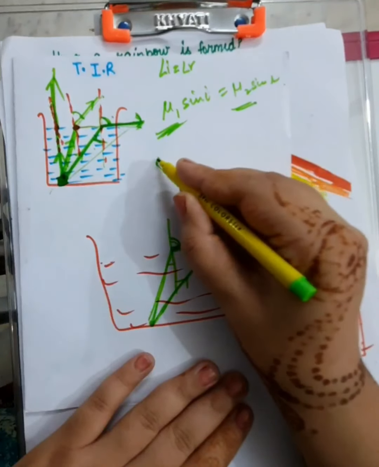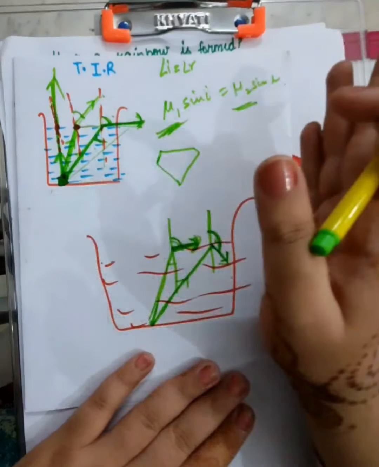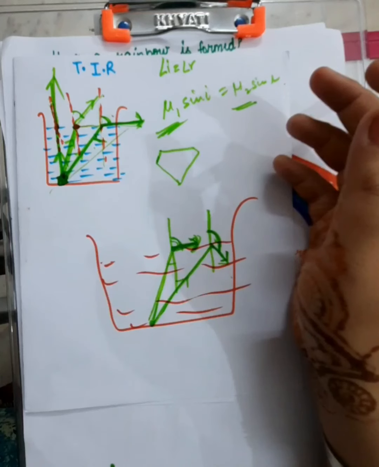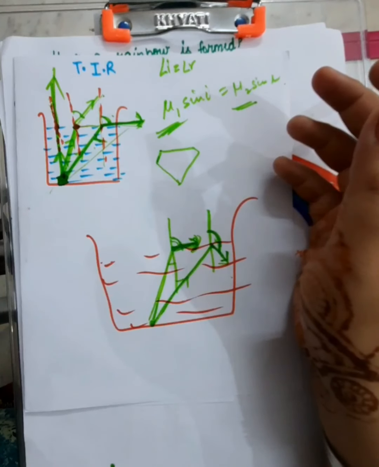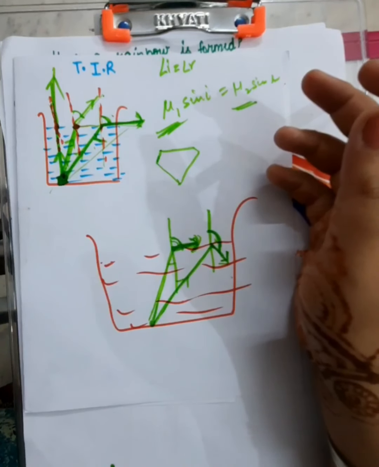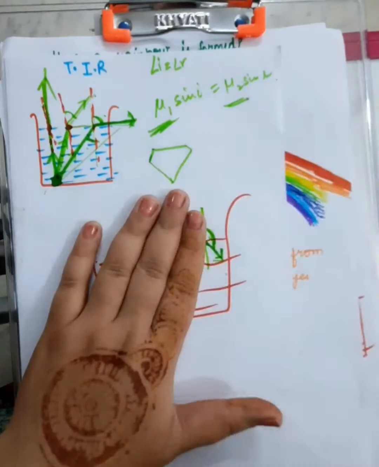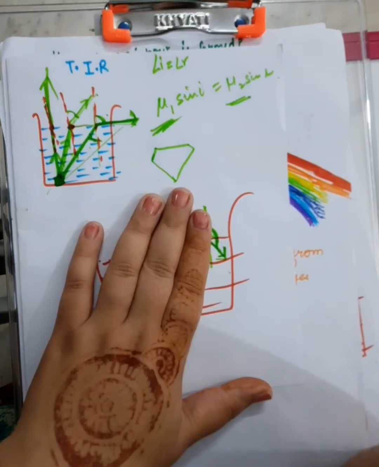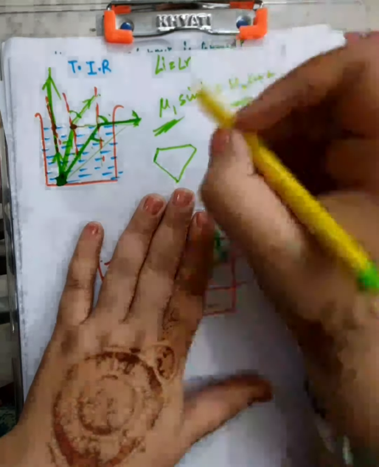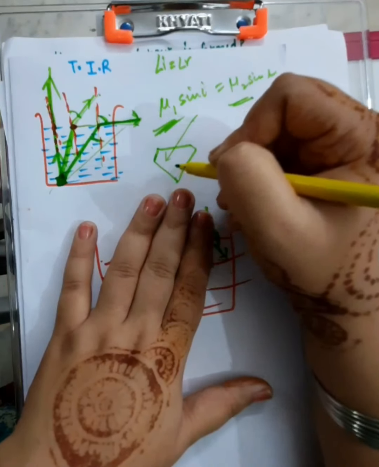You want to know what is the basic concept of TIR and where is it used? You must have seen the beautiful cut of diamonds, and you must have seen them sparkling with a brightening light. Have you ever wondered why they are always shining, even in the darkest of rooms? Why they are always shining? The reason being, basically, a diamond needs some light to shine. And what happens if that light enters inside the diamond? The cut.